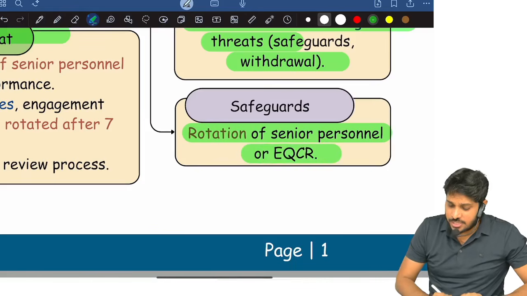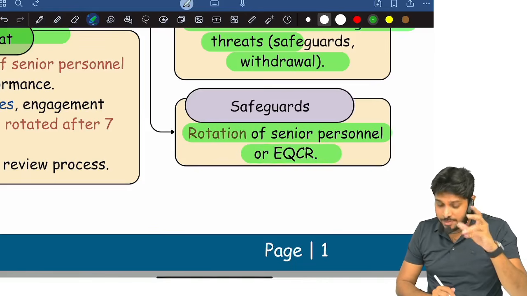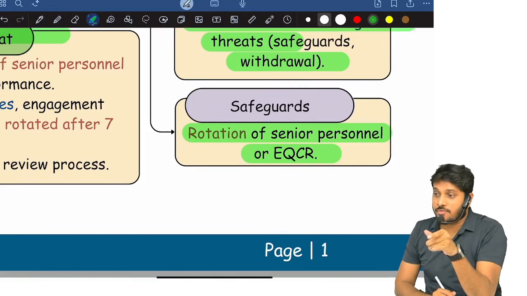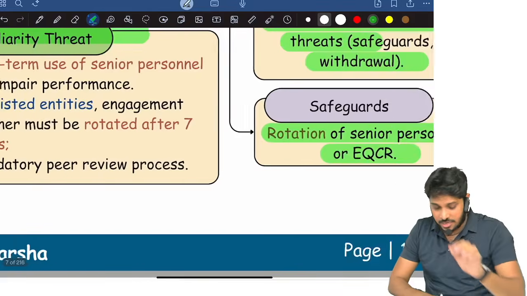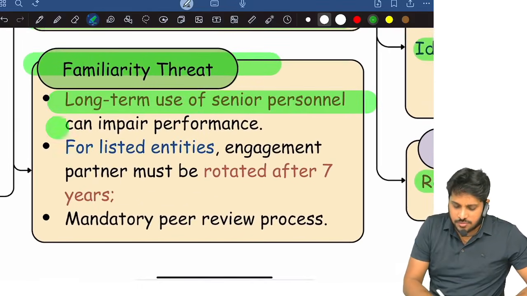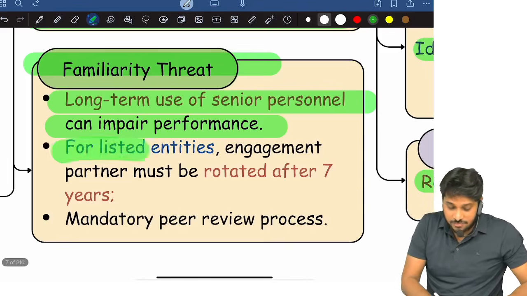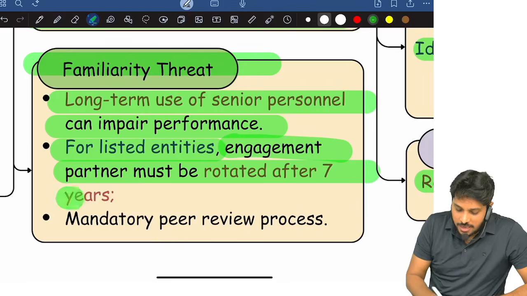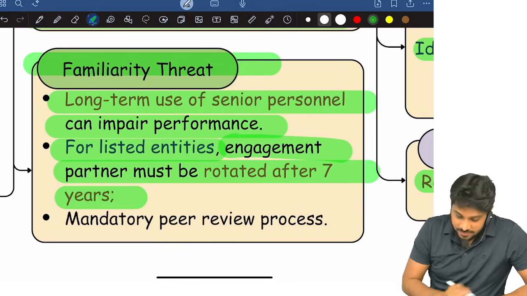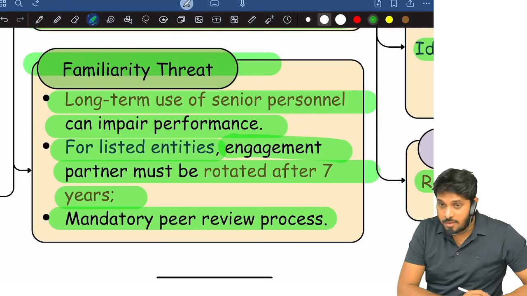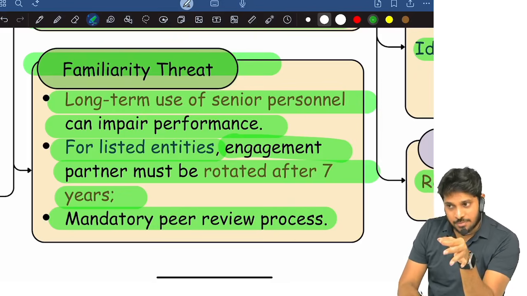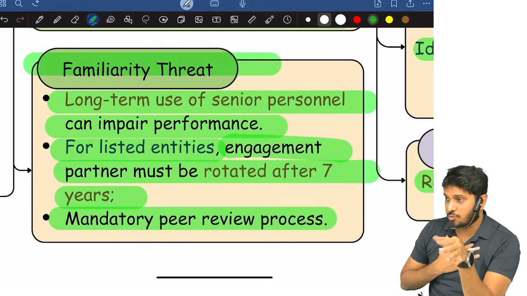There is a safeguard that the firm has to apply. Senior personnel or quality control reviewer has to be rotated at appropriate intervals, because long-term use of senior personnel can impair performance of the audit, especially for listed entities. Engagement partner must be rotated after every 7 years, and moreover, whenever a listed entity audit has to be accepted, the firm must have a peer review certificate, only then they can accept.